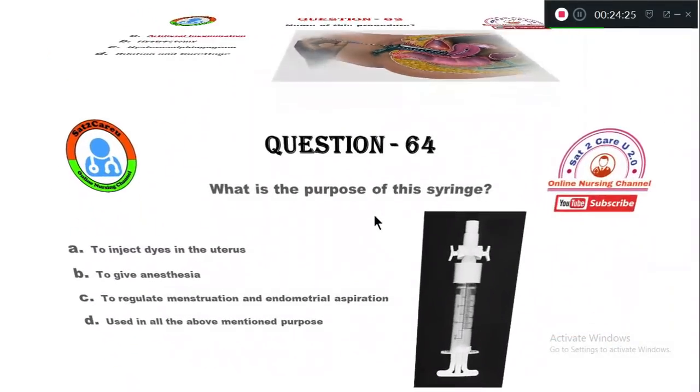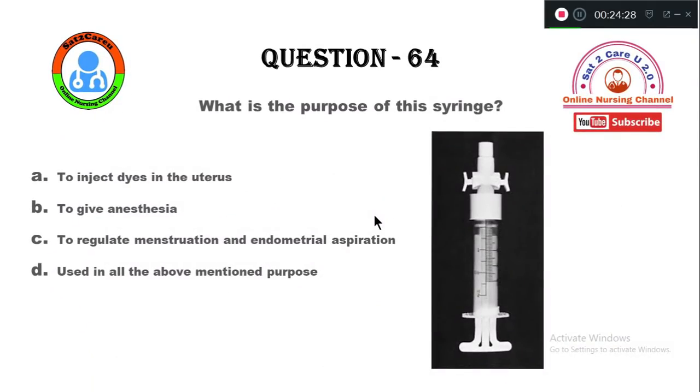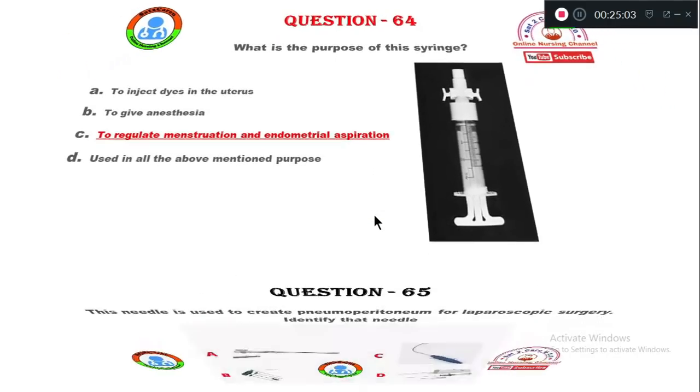Question number 64. What is the purpose of this syringe? Option A, to inject the dyes in the uterus. Option B, to give medications like anesthesia. Option C, to regulate menstruation and endometrial aspiration. Option D, used in all above specified purposes. The syringe is used mainly for option C, to regulate menstruation and endometrial aspiration. Option C is right.